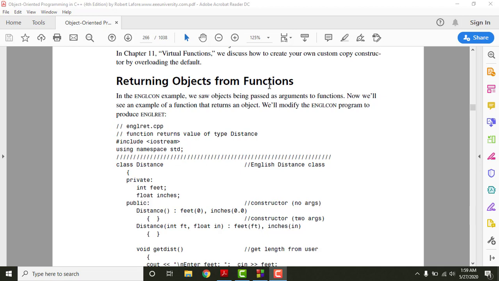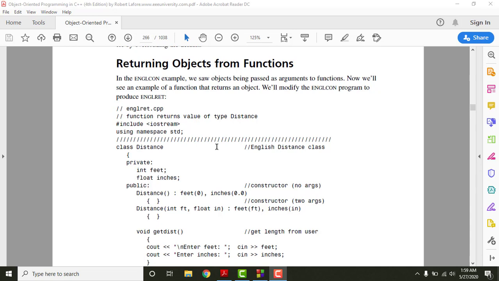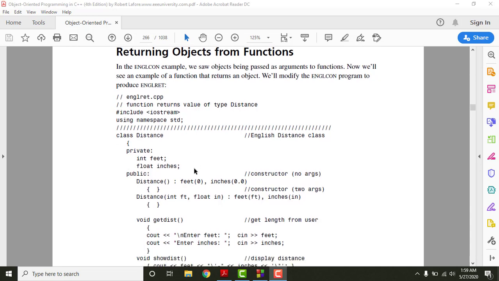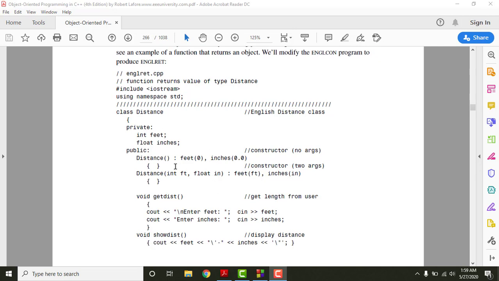Or simply, we can store the values returned by the function in objects, if the objects and the function belong to the same class. Now let me make you understand this concept with this example here, and this example is very similar to the example that I have covered earlier. I do not think I need to explain it because it contains almost the same thing.